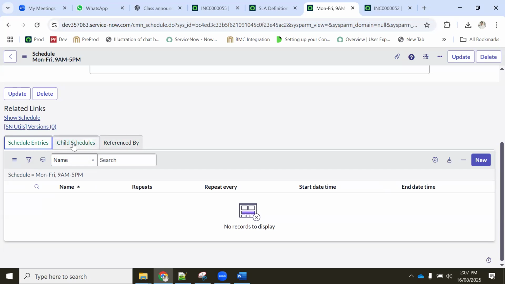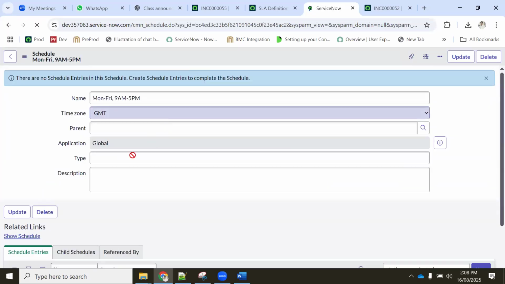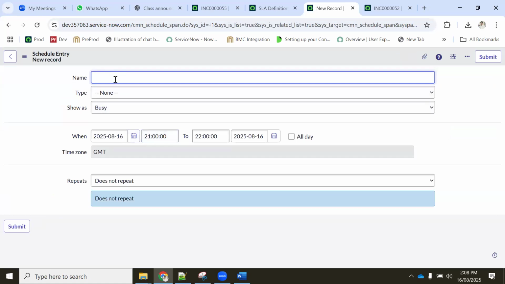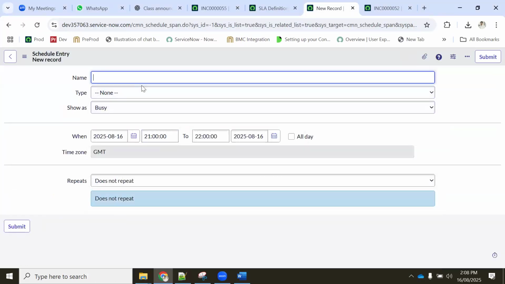So both are similar. If you have already something where you can add it, or if you want to create a new schedule entry, you can create it. So first we saved this one, correct? Then we are going to create a new schedule. The new schedule is again, you can copy the same thing. Okay. You can put it here.